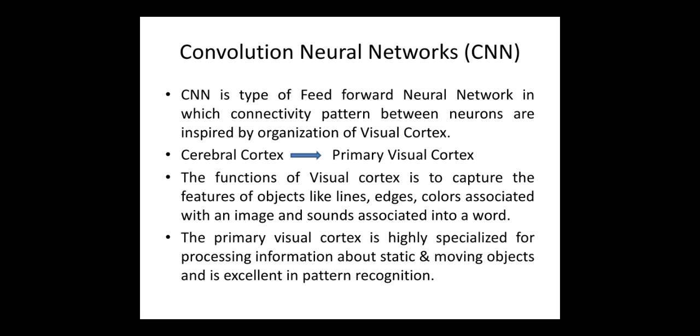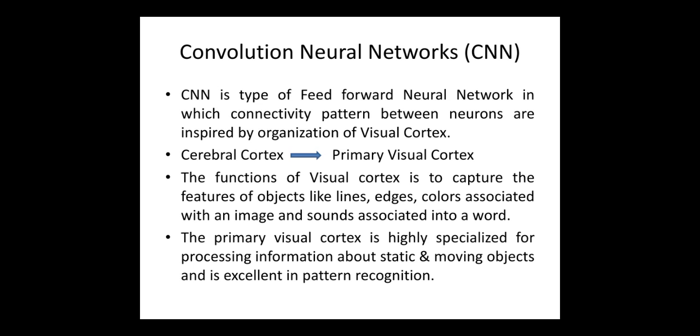In the brain, simple features of an image like lines, edges, colors are combined in steps. For example, in the first step the lines are combined to form a shape. Then in the second step this shape is combined with the color. In the third step this shape may be combined with the sound, and at the final step all the features are combined to construct a whole image.